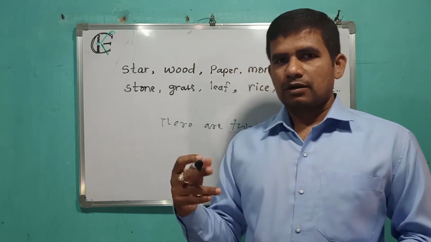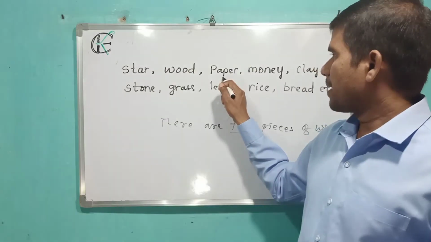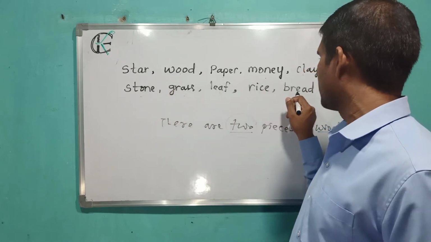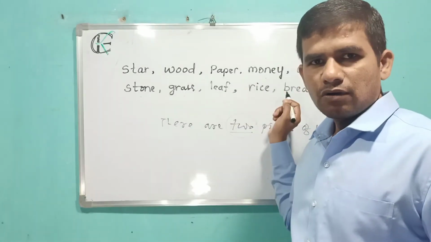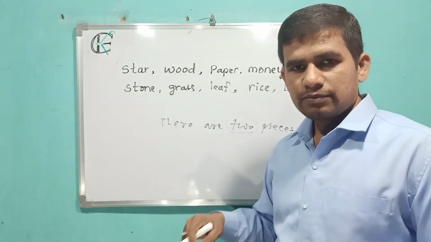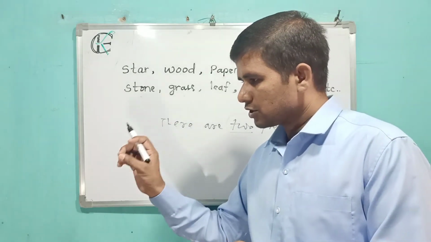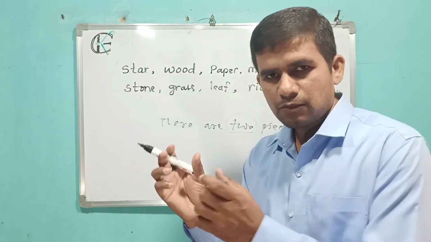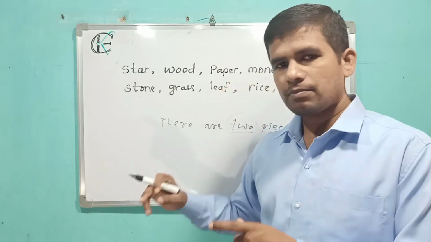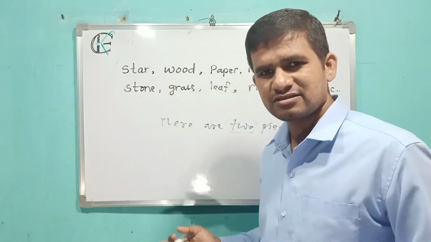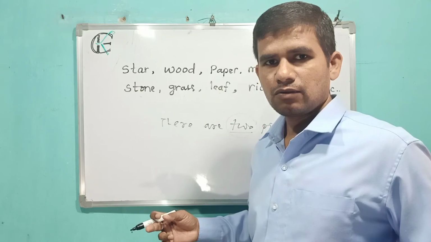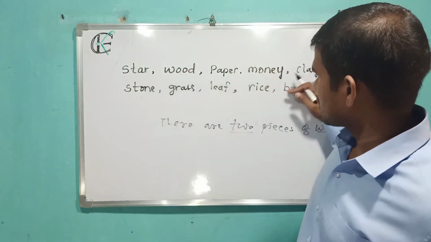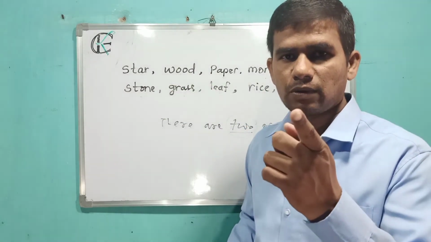I can say in such a way, I can say a number of examples: paper, money, clay, stone, grass, leaf, rice, bread. See, these are the words and these are the nouns. If it is there in front of you, you may count it. If there is some quantity, a figure of quantity, some quantity you may count 1, 2, 3. But these are the things, how much is there we can't count, which is not possible for us to count. So these words are considered as uncountable nouns.